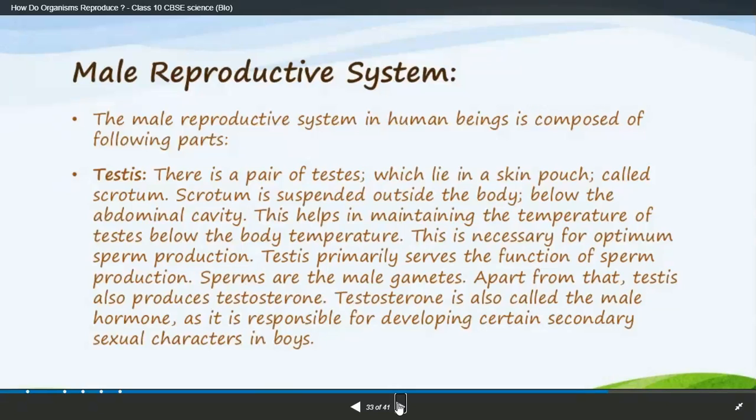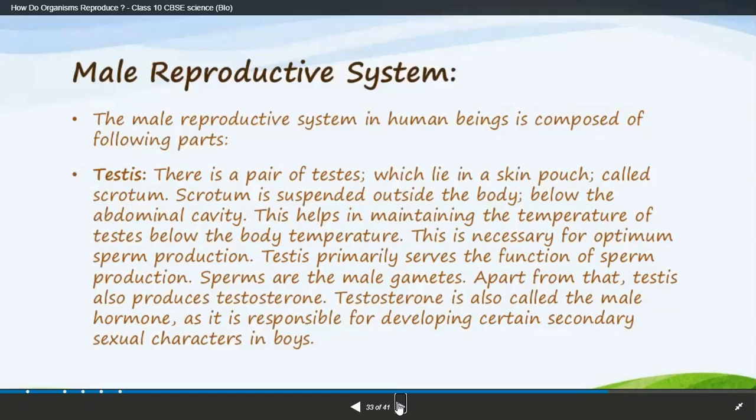The scrotum is suspended outside the body, below the abdominal cavity, under the stomach. This helps in maintaining the temperature of the testes below the body's temperature. The main purpose of this pouch is to balance and maintain the temperature for the testes. It is necessary for optimal sperm production. It is very important for the production of sperms.